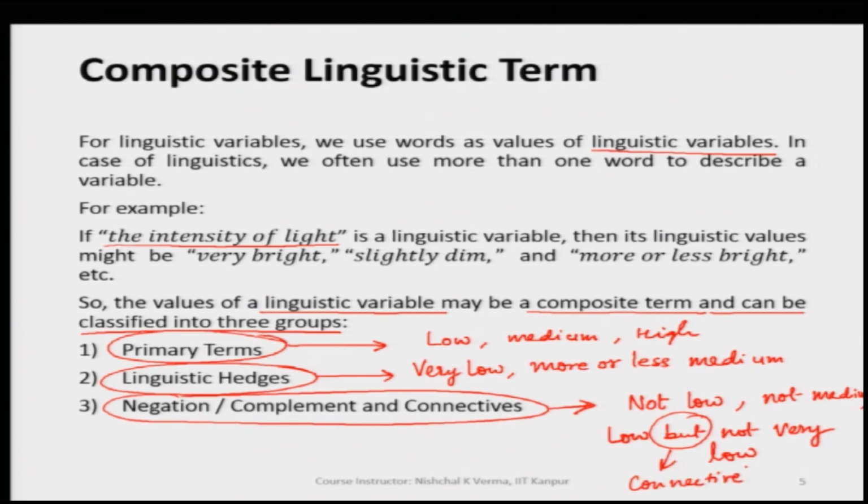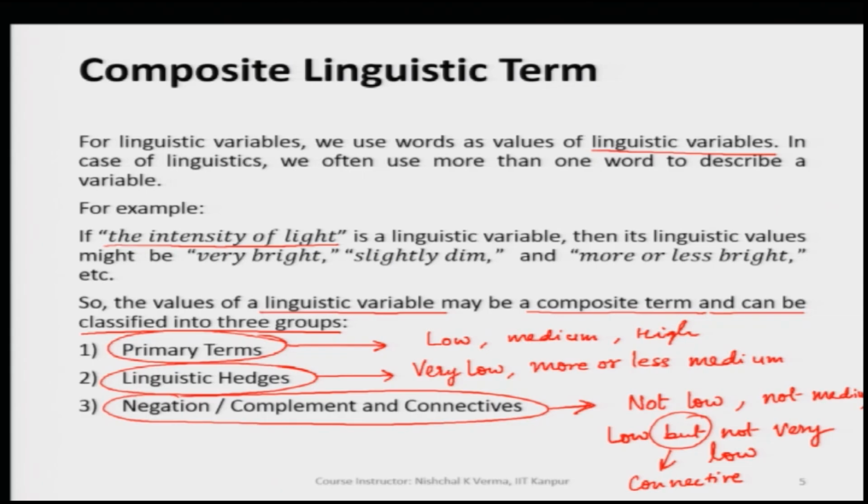This way we have some composite terms, and these are divided into three groups. The first group is primary terms, the second group is the linguistic hedges, and the third group is the complement and connectives.